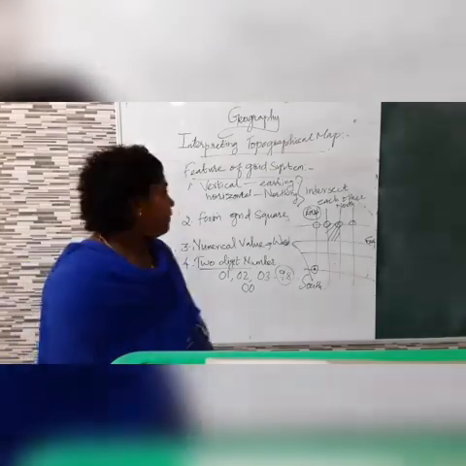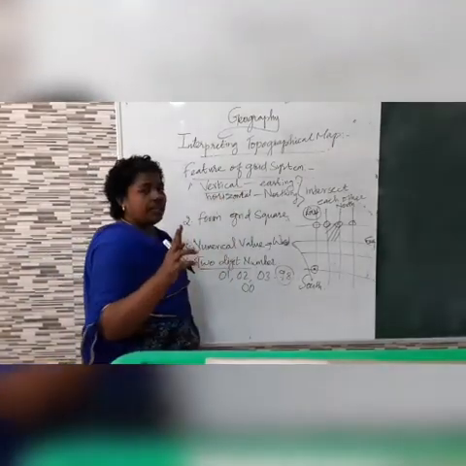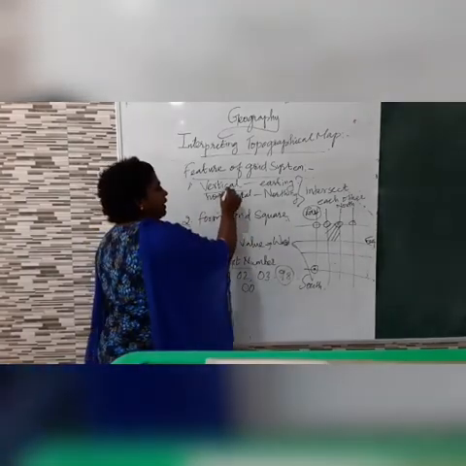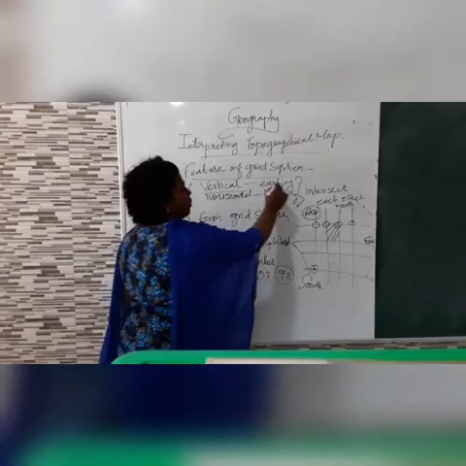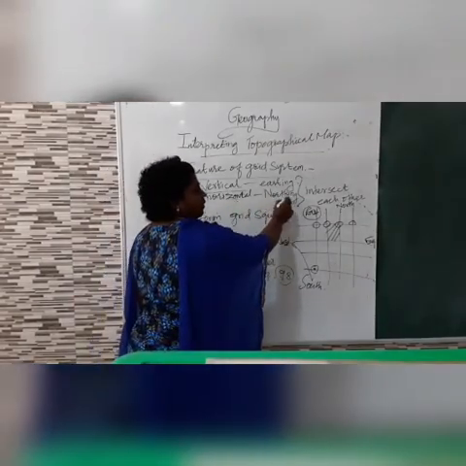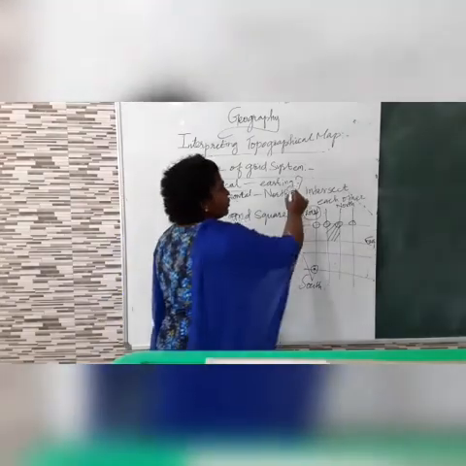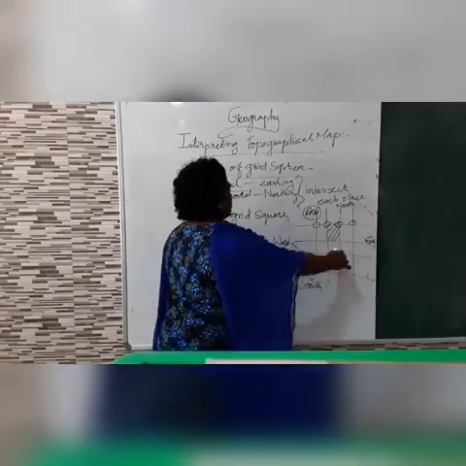Did you understand? What are the first two things? There are two important lines. One is the vertical line and the other is the horizontal line. Vertical lines are known as easting and horizontal lines are known as northing. These two lines intersect each other to form a grid square.